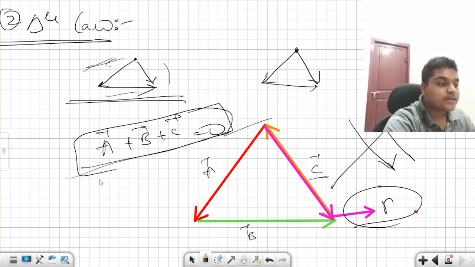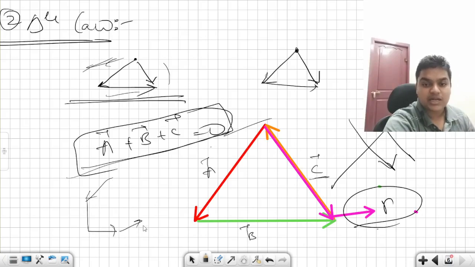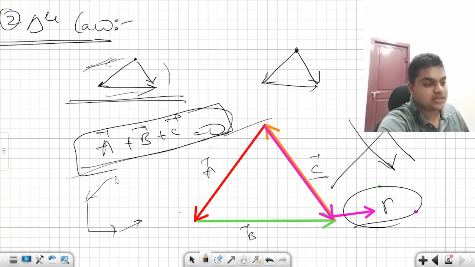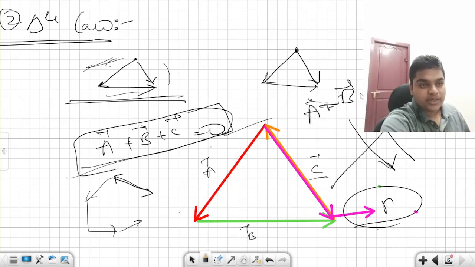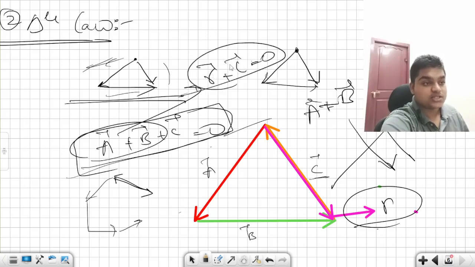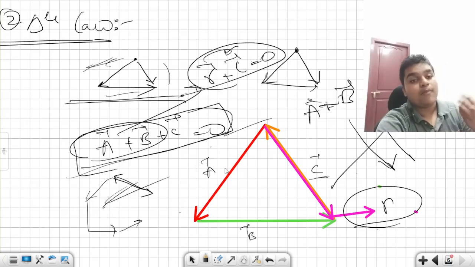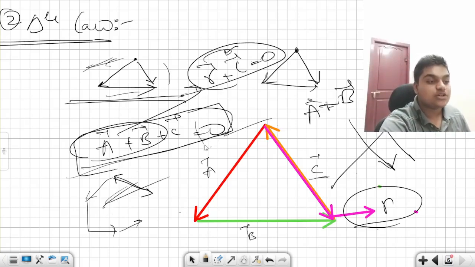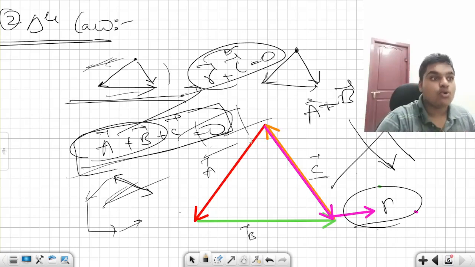And the same thing happens if you take a polygon also. If you take a hexagon, nonagon, decagon, any polygon, then the side which is unclosed will be in one direction and the resultant will be in its opposite direction, and this resultant is equal to a bar plus b bar. A bar plus b bar is equal to r bar, and if you put r bar plus c bar, it gives you 0, since r bar and c bar both are anti-parallel vectors. So the same thing happens in the polygon law also. This is how this 0 comes.